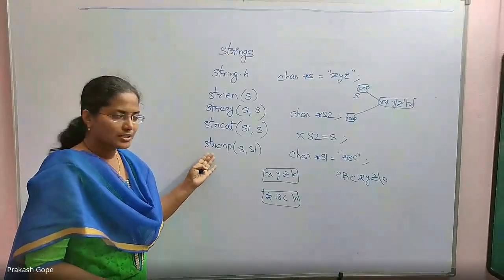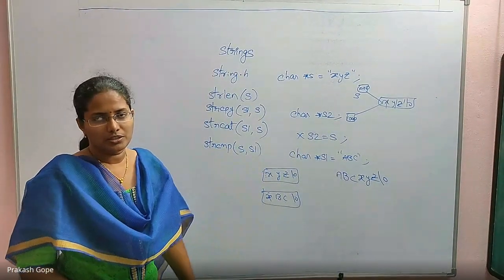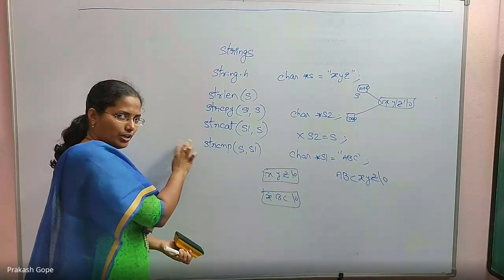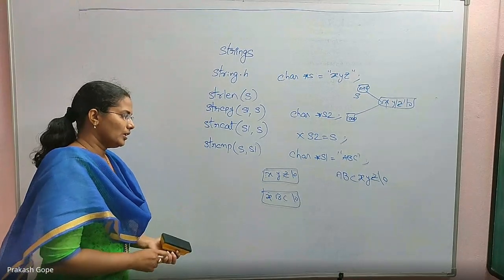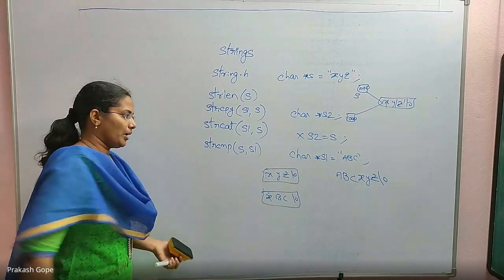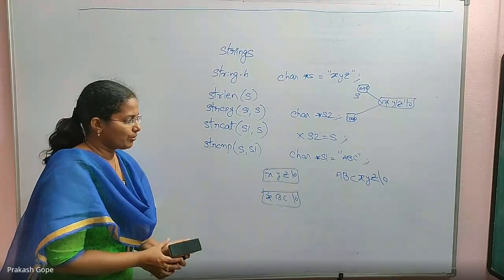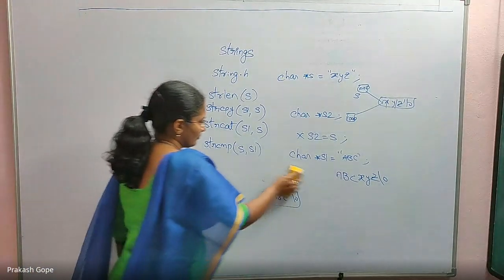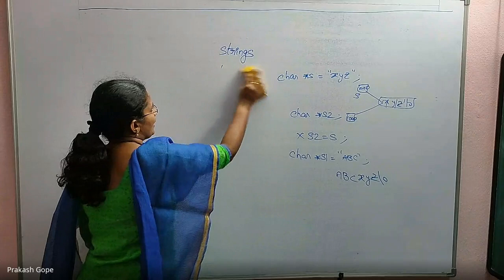We use this comparison if we really have to sort strings in alphabetical order. We can use these positive and negative values for alphabetical order sorting. So that is string comparison. These are the important functions. There are many other functions, but these are the important ones that we generally use in strings. Let's see array of strings.